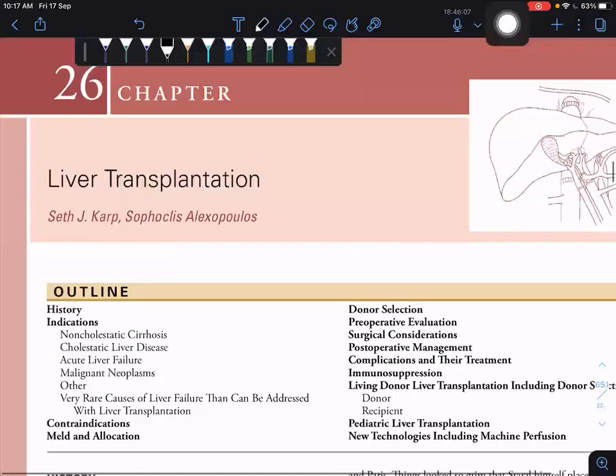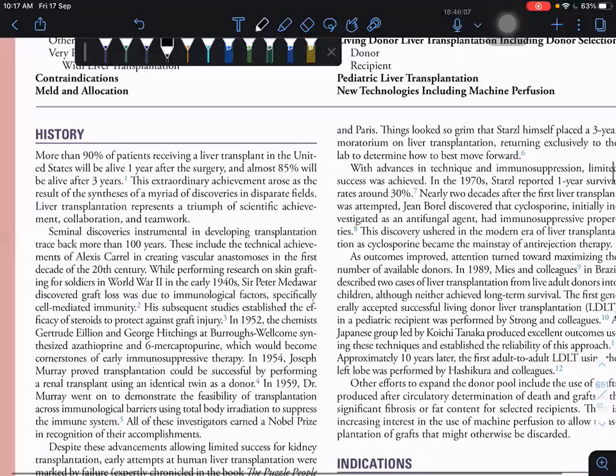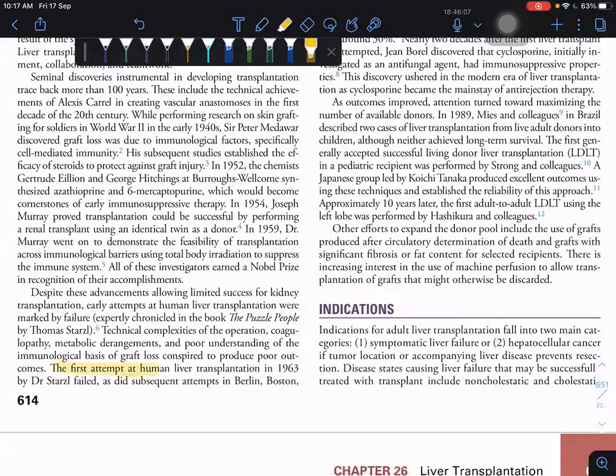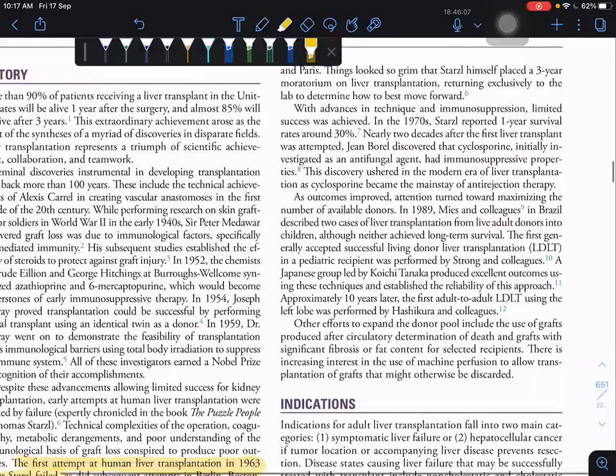So first, about chapter 26, liver transplantation. In that, they are telling about the first attempt at human liver transplantation by Dr. Starzl. That's the MCQ. The next one is: what are the indications?